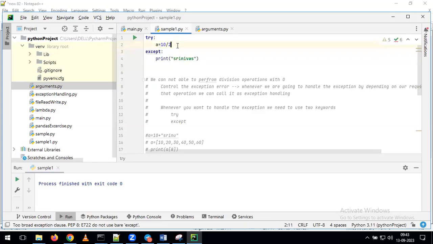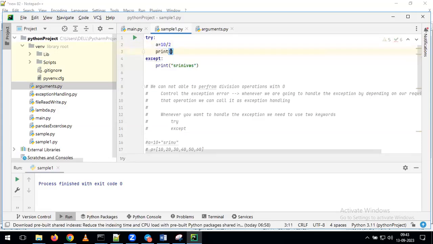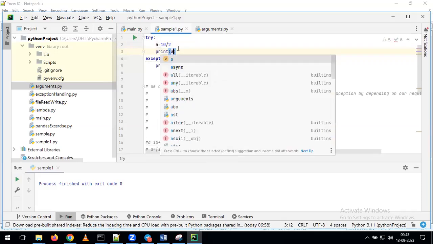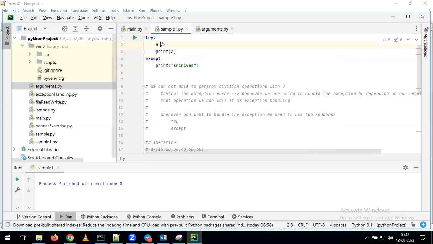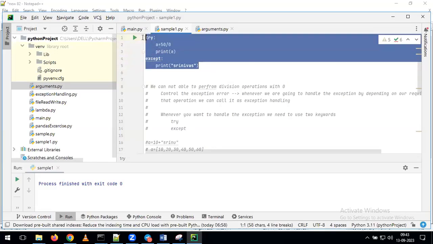So, for example, if you want to get the output, we can simply give print of a. Now, what I will do here is, instead of giving 10, I'm giving 50. After that, I'm giving 0. Now, tell me what will happen. It is giving the exception again because again we are dividing by 0, so we are getting the output as the exception. Now I will do one small modification here.